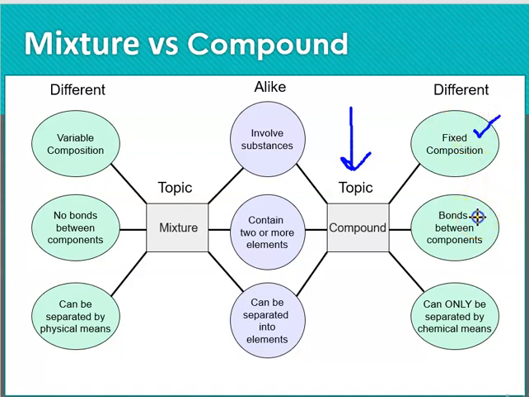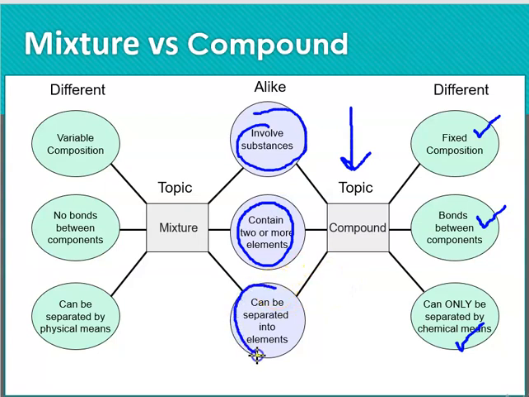It is bonded between the components and it can only be separated by very aggressive chemical reactions. So how are they alike to a mixture? We said that elements make a compound and compounds make a mixture. So they involve substances, of course. They contain two or more elements, because we're talking about compounds, and they can be separated into those elements.